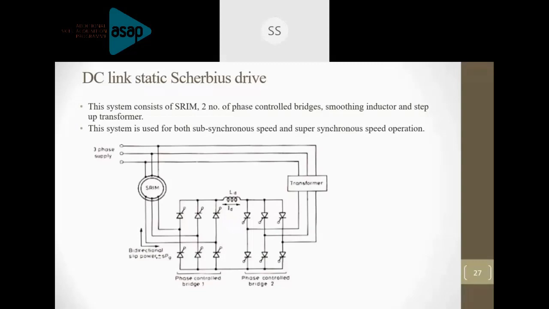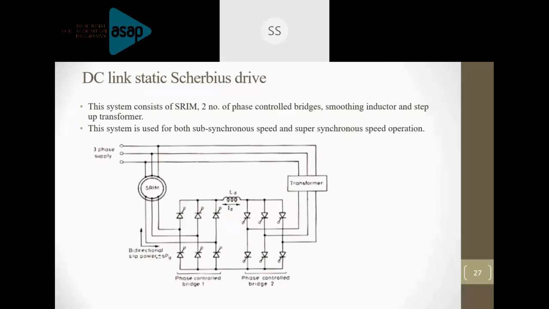Next slide. Have a look at the diagram. The only difference between the static Kramer drive and this diagram may be in the representation. The transformer is given as a block here rather than having the winding. That is what we had in the previous slide, right? In the static Kramer drive, we had a winding for the transformer. Here, the transformer is given as a block. Other than that, what is the basic difference? Have a look at it.